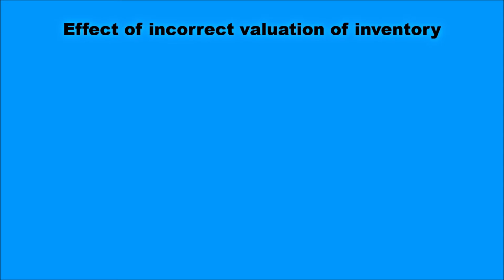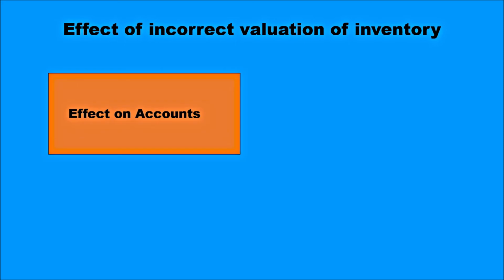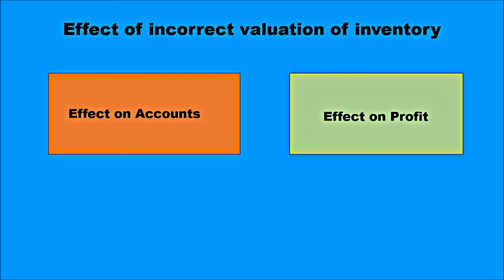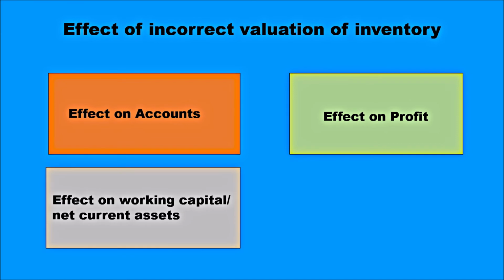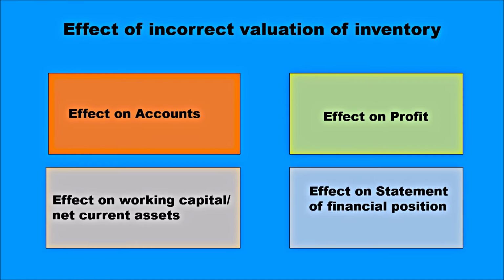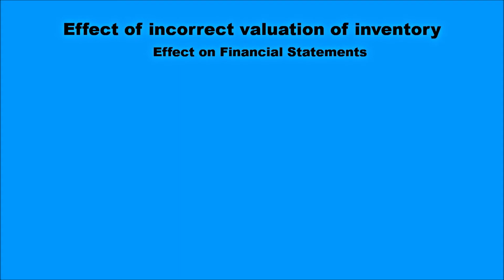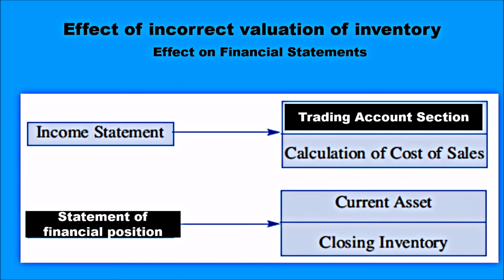Hence, the effect of incorrect valuation of inventory would be the effect on the accounts, the effect on the profit, the effect on working capital or net current asset, and the effect on the statement of financial position. Let us look at the effect on the financial statement. We've seen that in the income statement, the trading account section will be affected through the calculation of cost of sales, and in the statement of financial position, the current asset will be affected because of a wrong valuation of closing inventory.